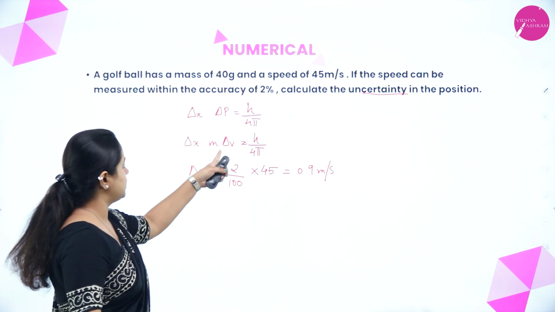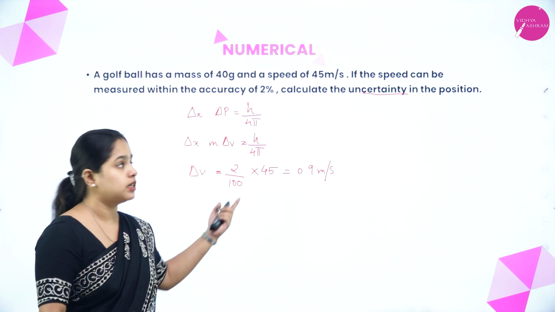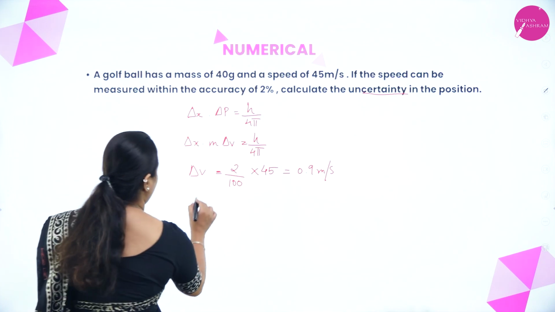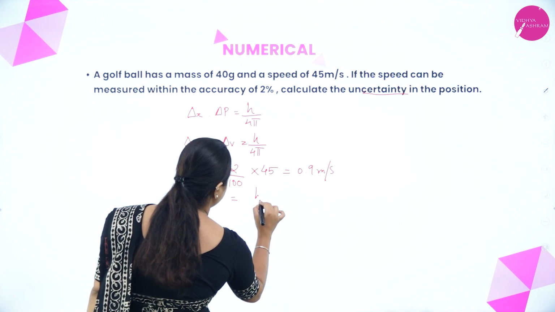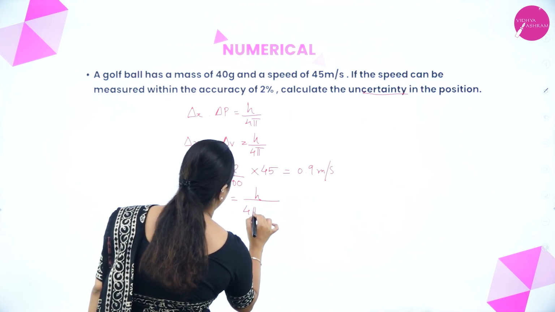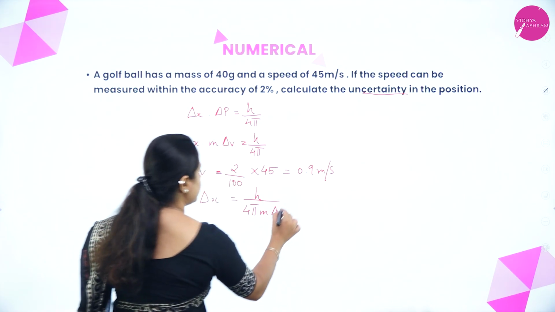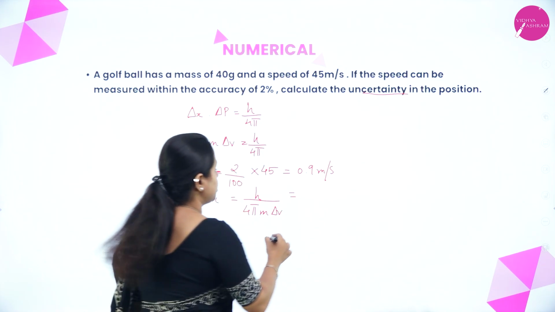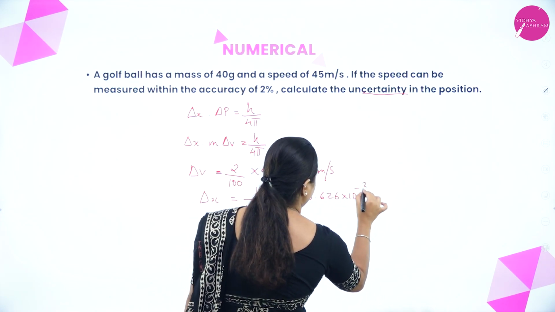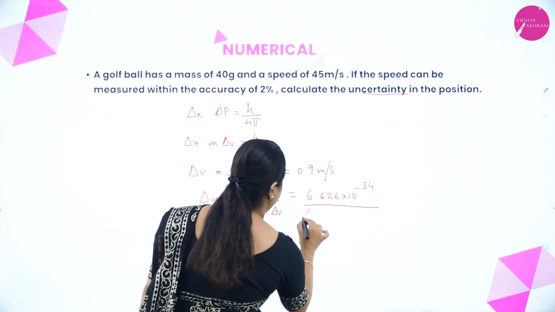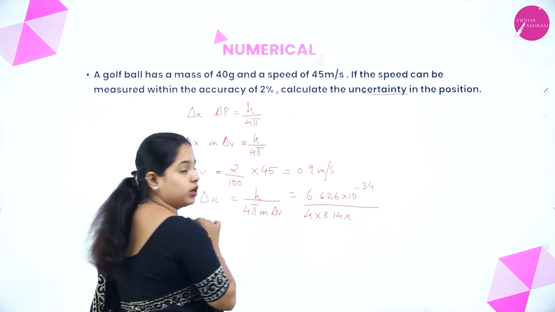Now we know the uncertainty in velocity. Mass also is given. What do you have to calculate? Uncertainty in position, right? So how can I rearrange the equation? Delta x will be equal to h by 4 pi m into delta v. So let's substitute. What is the h value? 6.626 into 10 to the power minus 34, divided by 4 into pi value 3.14, multiplied by m.